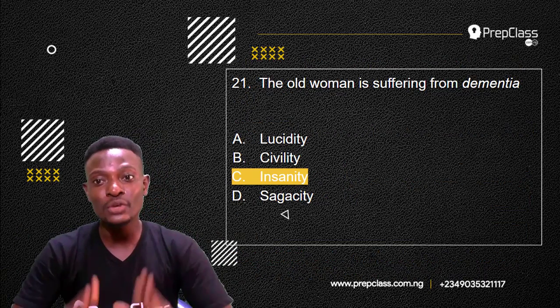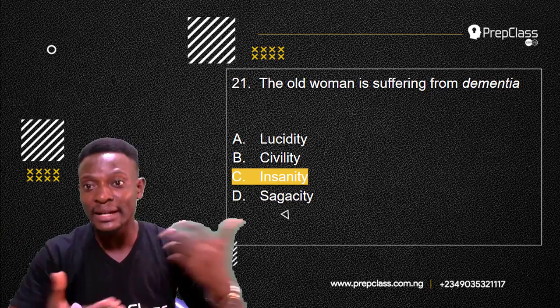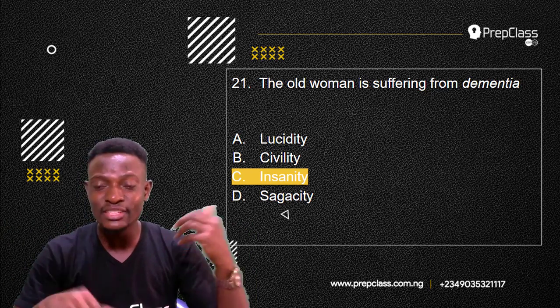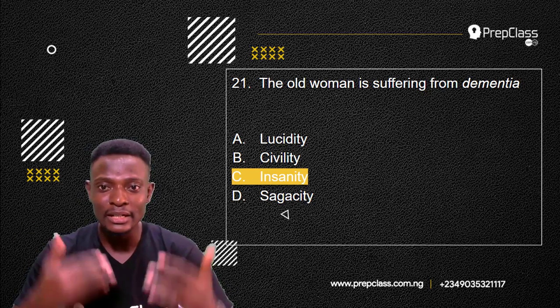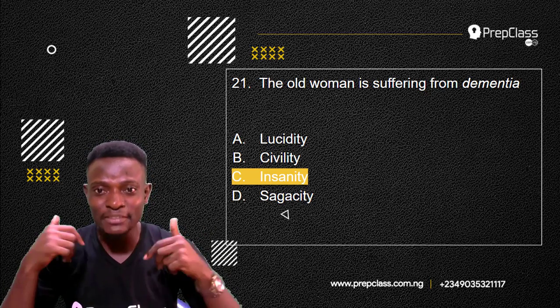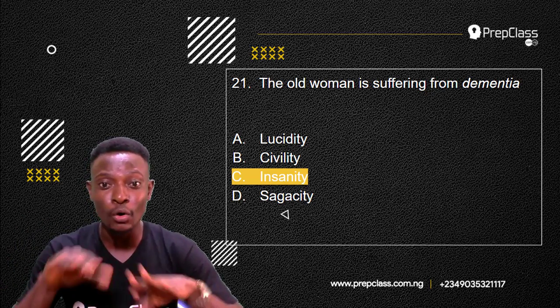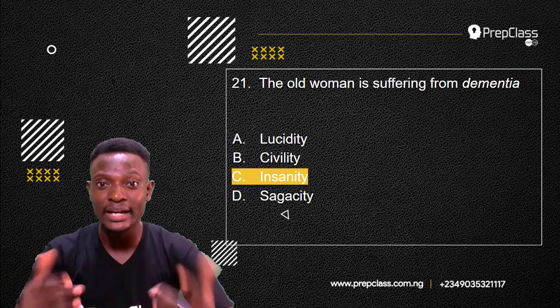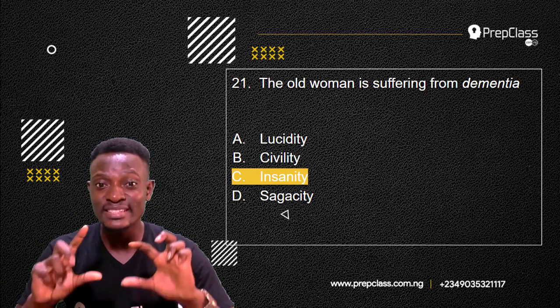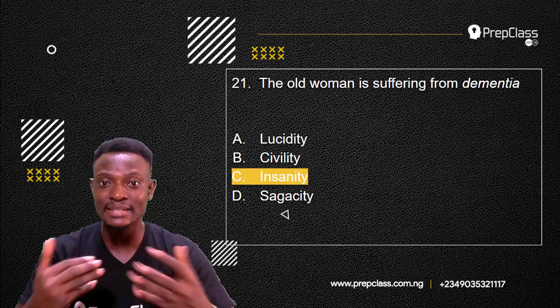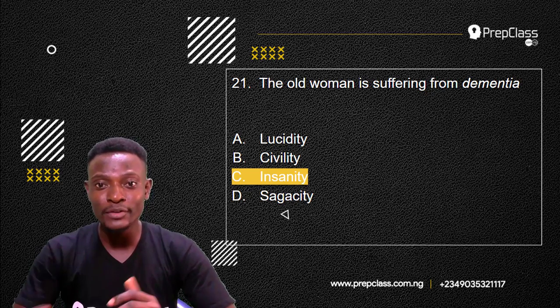The old woman is suffering from dementia, the inability to think properly, having brain disorders. Insanity also means having a disorder of the mind. Now, the brain controls the mind. Now, if the brain is suffering from disorders, the mind is also in a state of disorder. So, the old woman is suffering from dementia. The answer to this question, which is the nearest in meaning to dementia, is insanity. Right. Let's move on to the next question.